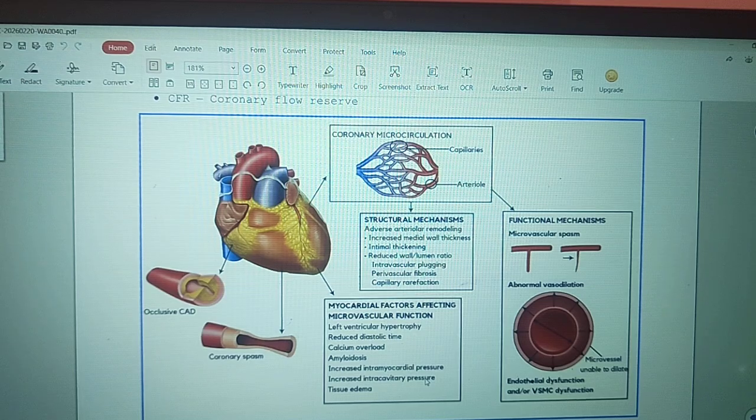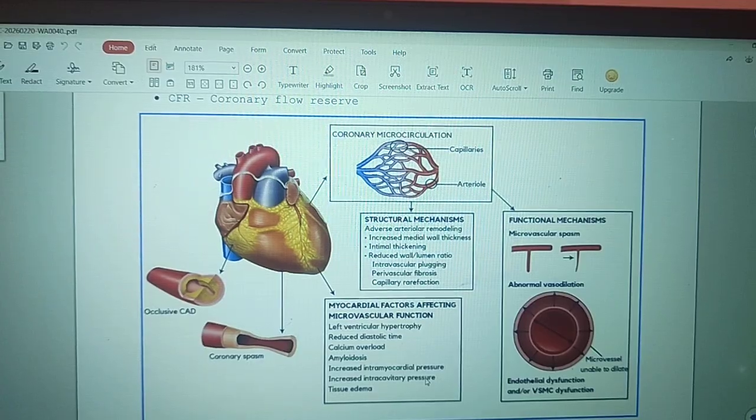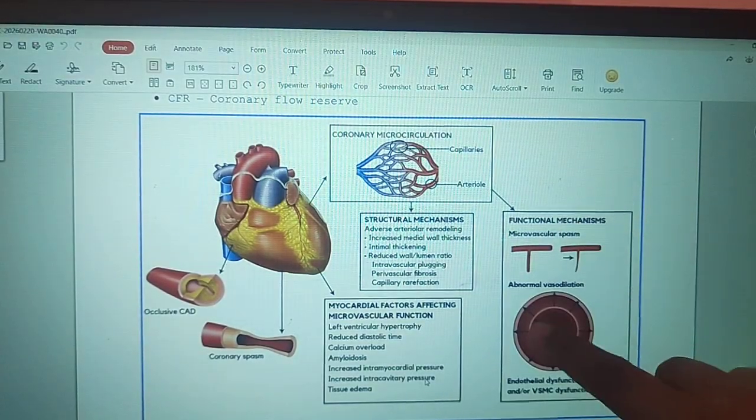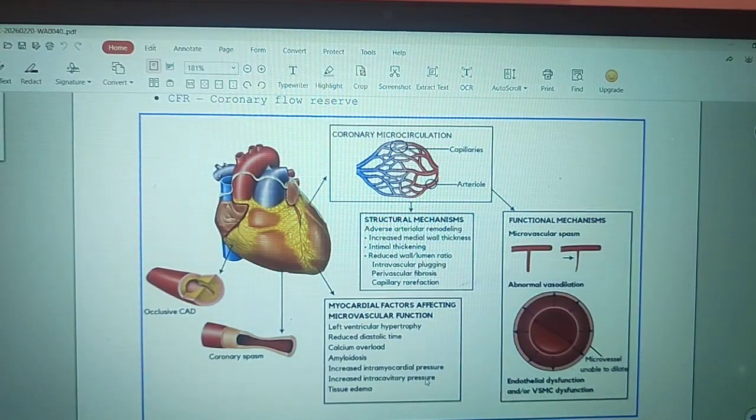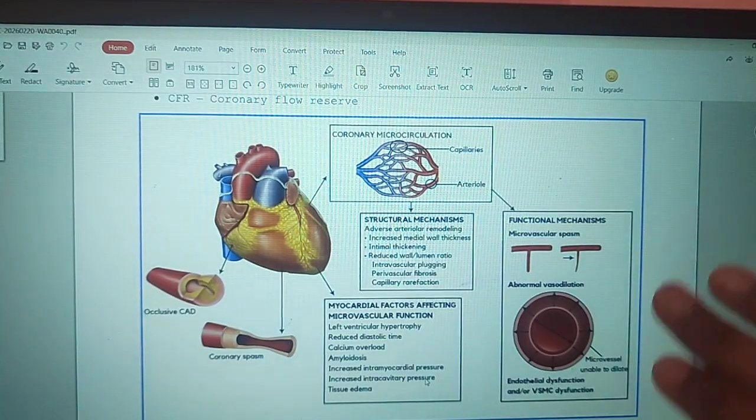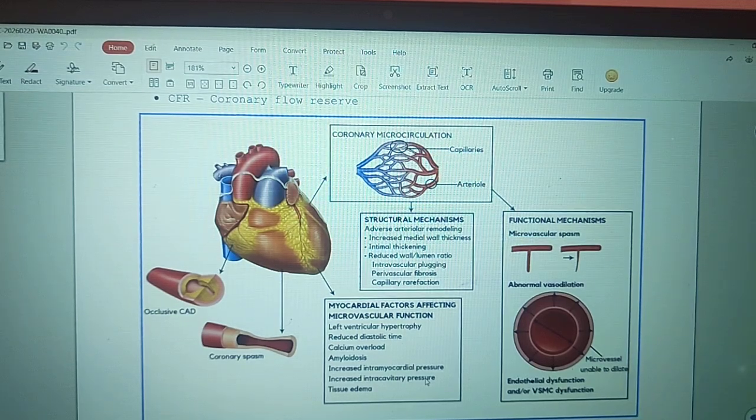We know that normally during exercise there is an increase in demand. So the microcirculation, like the arteries, will dilate to give more blood supply at that time. Okay, so this will help with better perfusion during exercise. So when there is abnormal vasodilatation, like functional mechanisms where abnormal vasodilatation occurs, this will not occur. Okay, during exercise that vasodilatation will not occur. Thus there is a mismatch between the demand and supply, and this leads to ischemic heart disease. Okay, so that's the functional mechanisms.